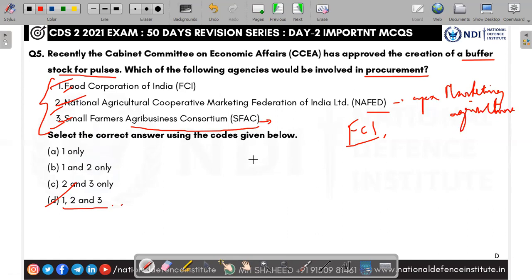Whenever there is a shock, whenever there is a mismatch in demand and supply, from the buffer we can take it and we can supply it into the market. It will reduce the increase in the prices. So the buffer stock for pulses has been allowed, and all the three can procure. They will procure and store it in a warehouse. Whenever there is a supply-demand mismatch, they will release this excess buffer stock. Answer is D, 1, 2, and 3.